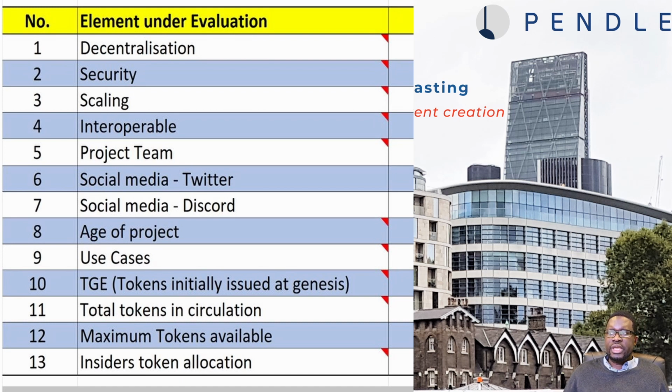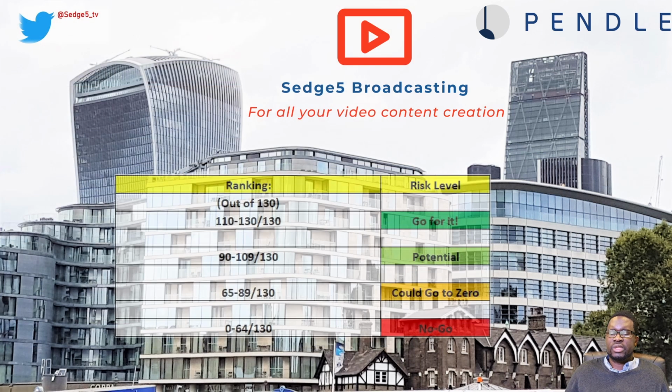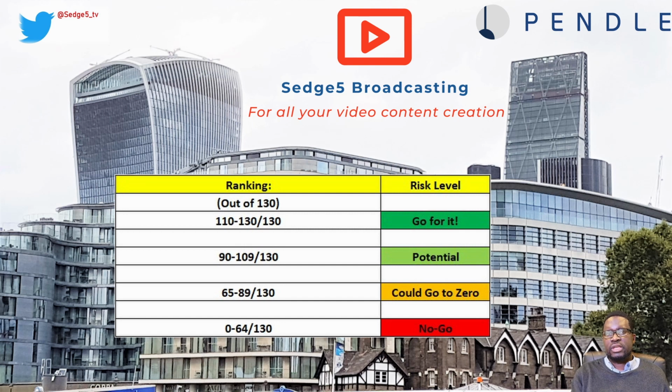Once we've reviewed each of those 13 elements, we then score those individual elements from 0 to 10, 0 being the minimum or poor, 10 being the best or maximum. Once we've completed scoring those elements, we aggregate the total score. It is that total score that we classify under a risk category, or under 4 different risk categories. And those 4 risk categories are as follows.